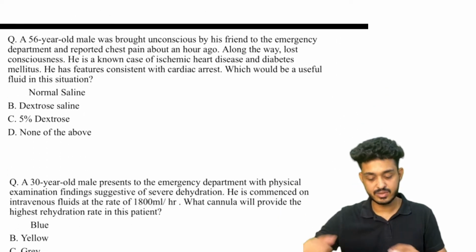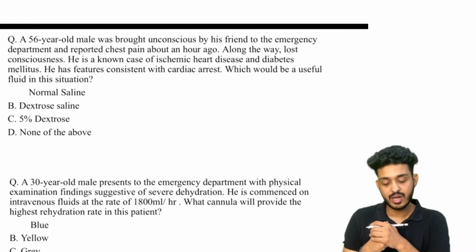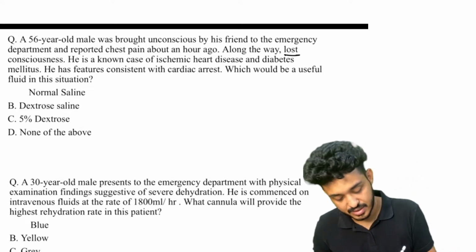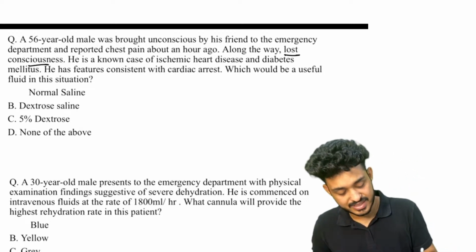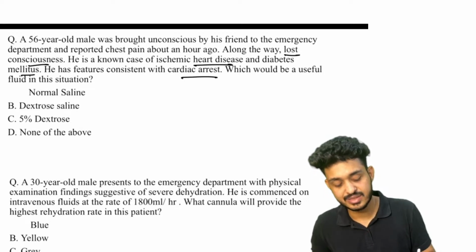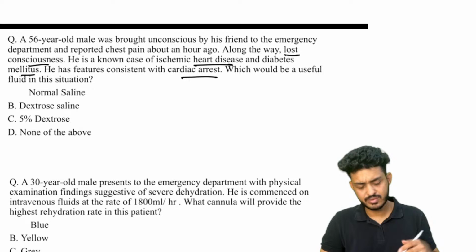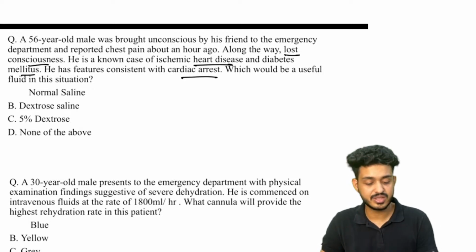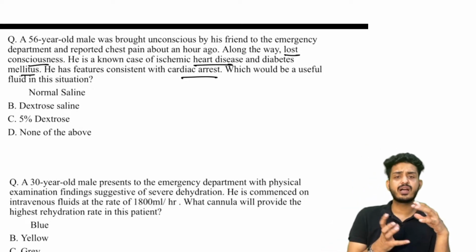A 56-year-old male patient was brought unconscious by his friend to the emergency department and reported chest pain about an hour ago. Along the way, he lost consciousness. He is a known case of ischemic heart disease and diabetes mellitus. He has features of cardiac arrest. First of all, tell me what is the drug of choice for cardiac arrest, which would be useful in this situation. What will happen in cardiac arrest?